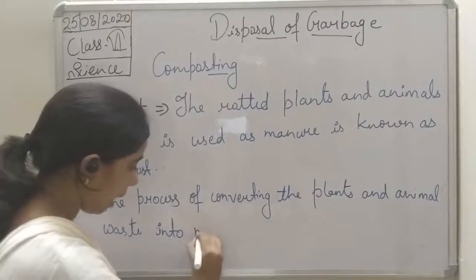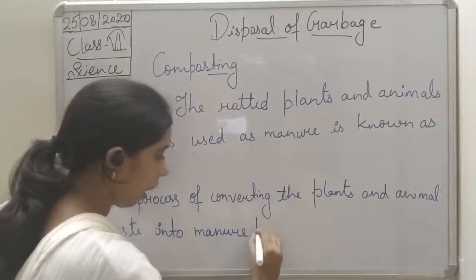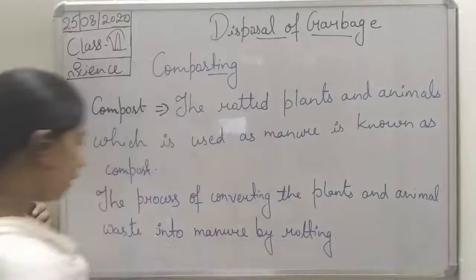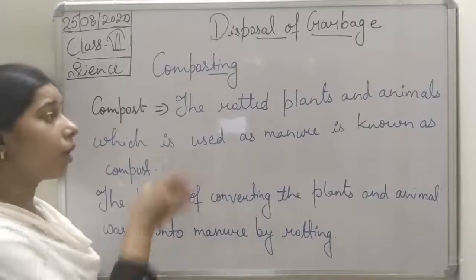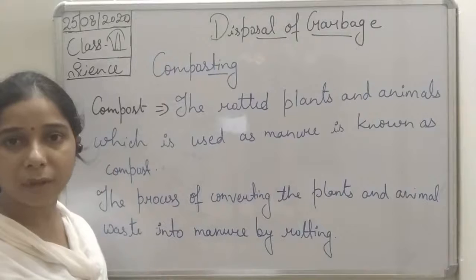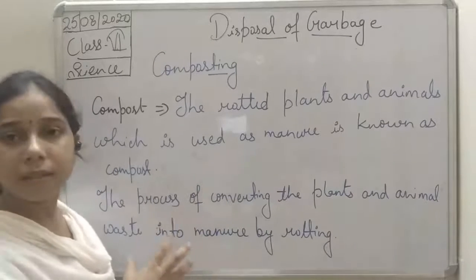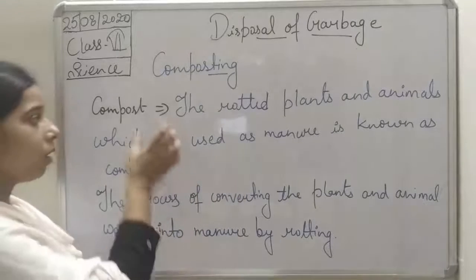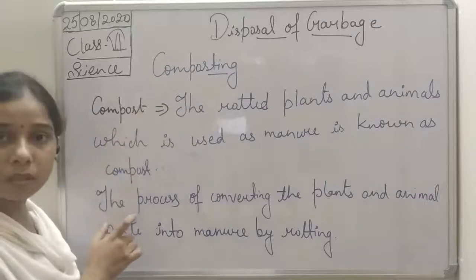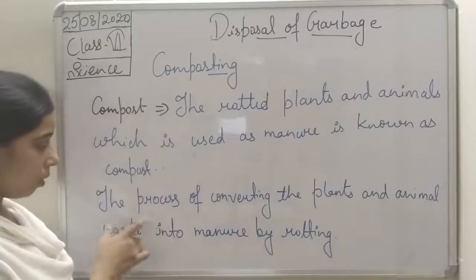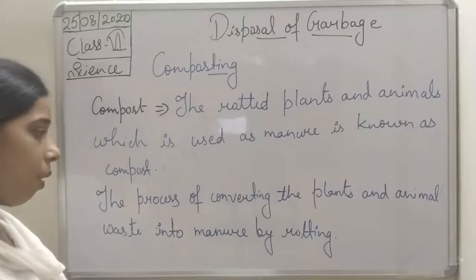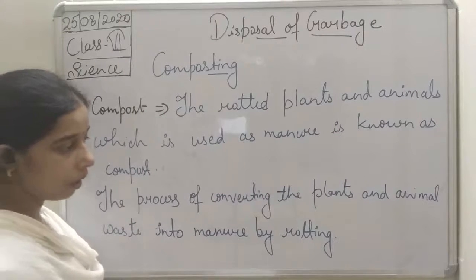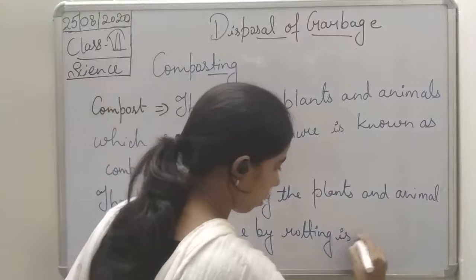So compost is the rotted plants and animals which is used as a manure later on. That is known as compost, and the process of making this compost is known as composting. So the process of converting the plant and animal waste into manure by rotting is composting.